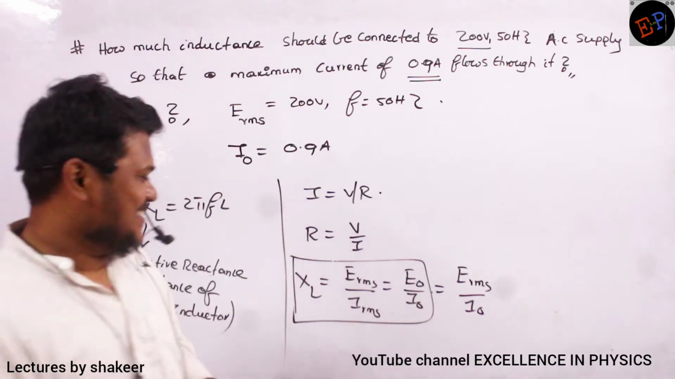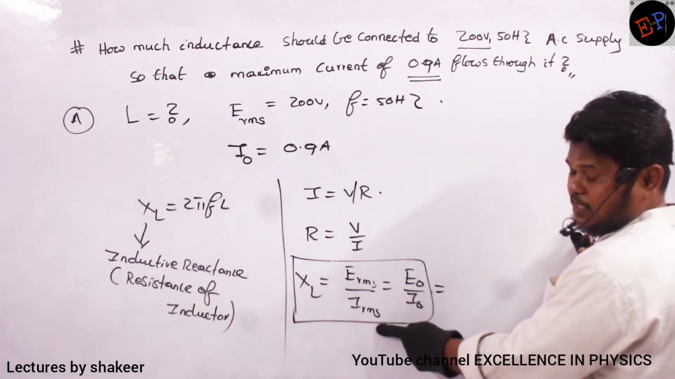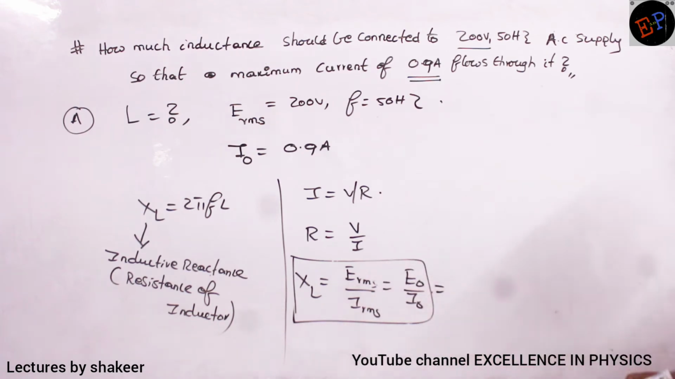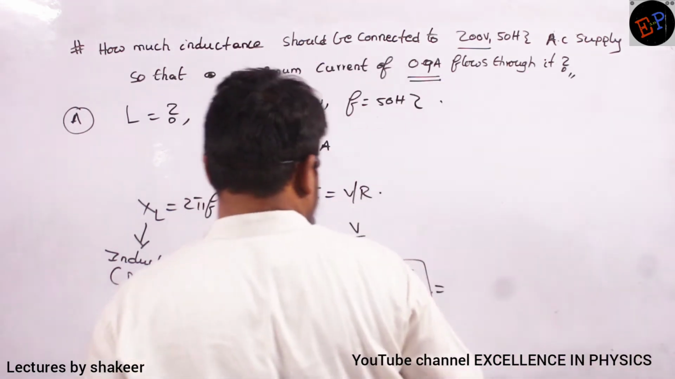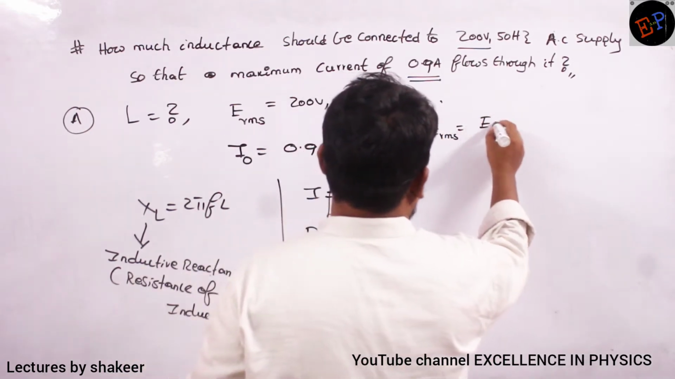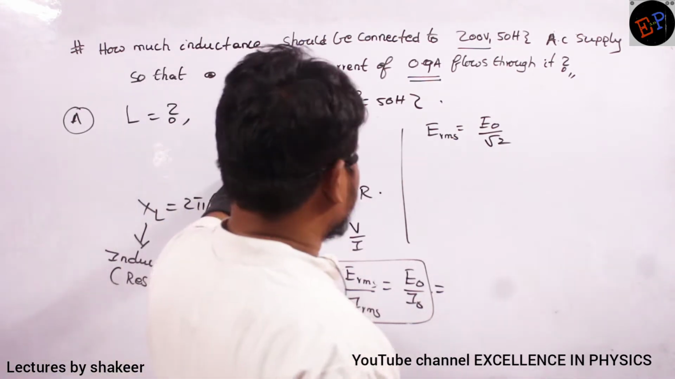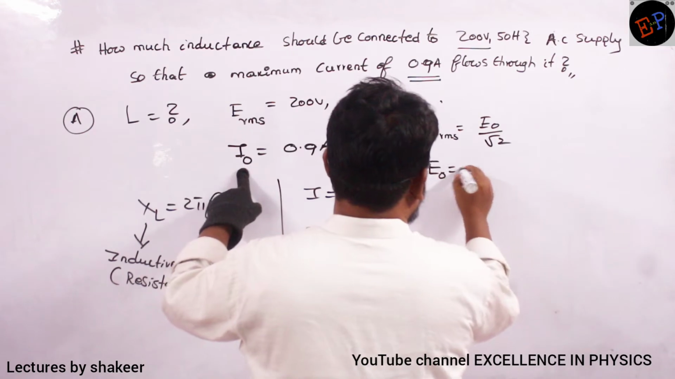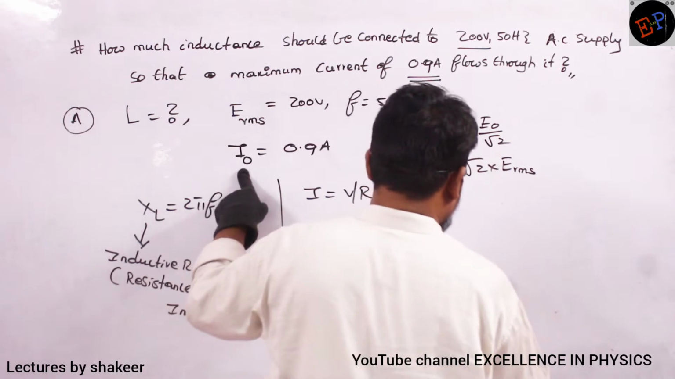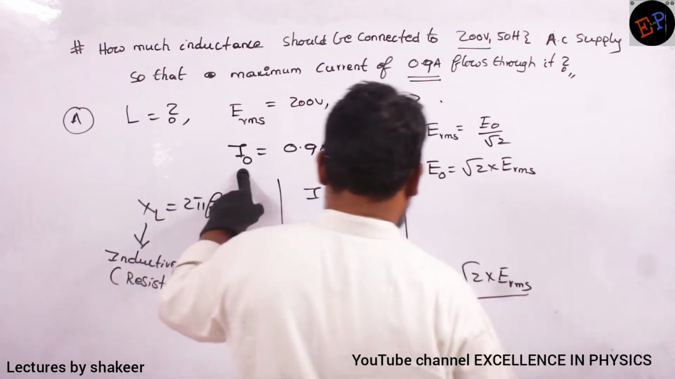Are you able to understand? So therefore what I do, either you convert I0 into IRMS, or you convert ERMS into E0 and divide both of them. Then you will get the answer. Now ERMS is given, no? So what is the relation? We know that ERMS is equal to E0 divided by root 2. This already we have studied, no? And I0 is already given. So E0 value is equal to root 2 multiplied by ERMS. So I can write root 2 multiplied by ERMS divided by I0.